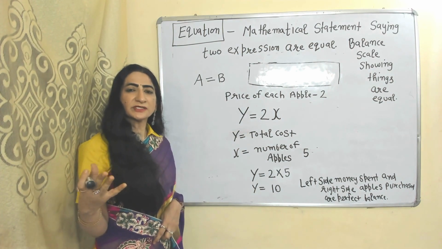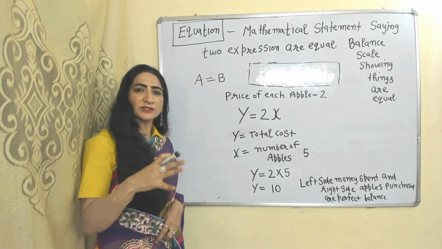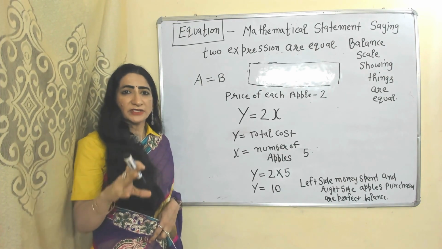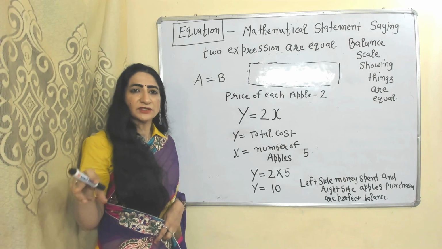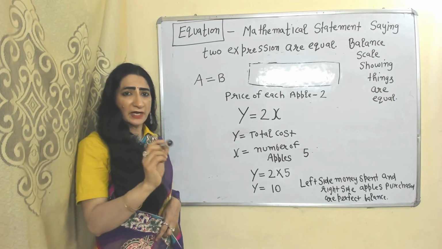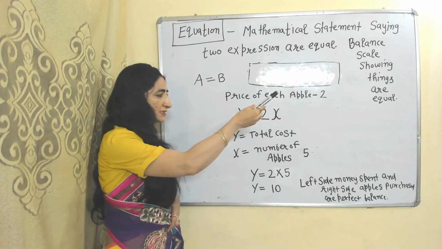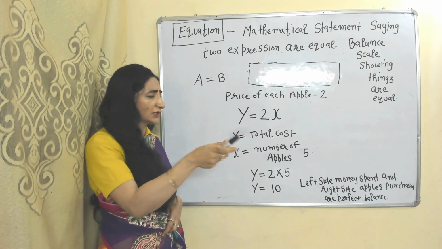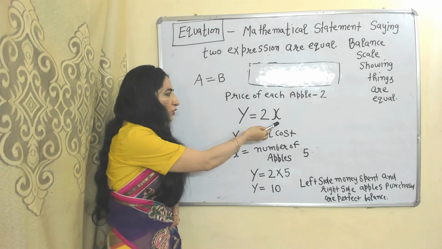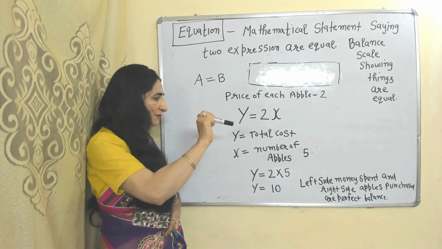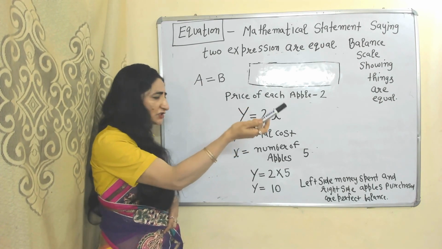Equation. Equations are mathematical statements which show two expressions are equal to each other. For example, the price per apple is 2 rupees. Instead of writing a big statement, you just write in mathematical form y equals 2x. Y is the total cost, or the total money spent on apples. 2 is the price of each apple.